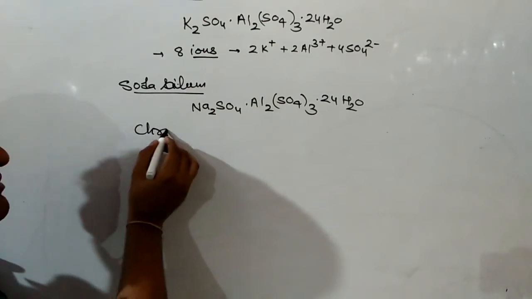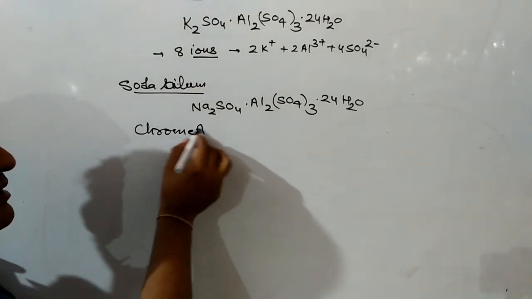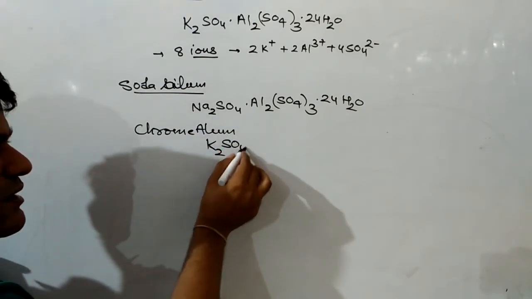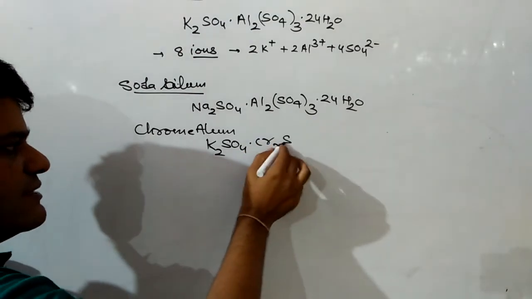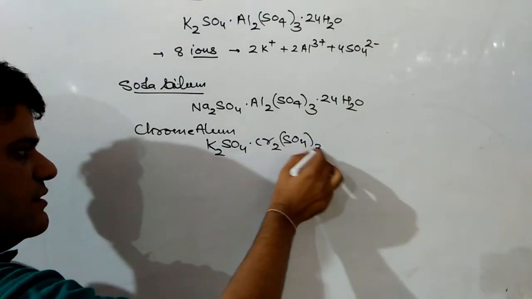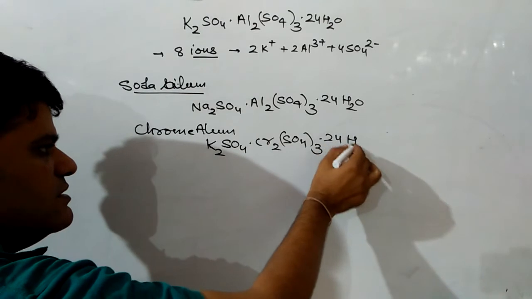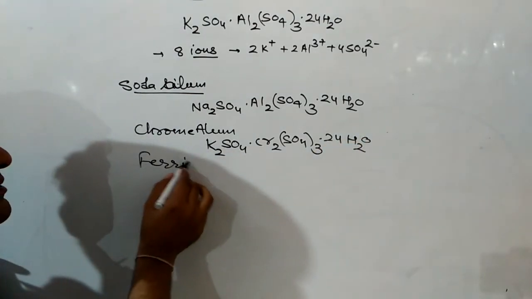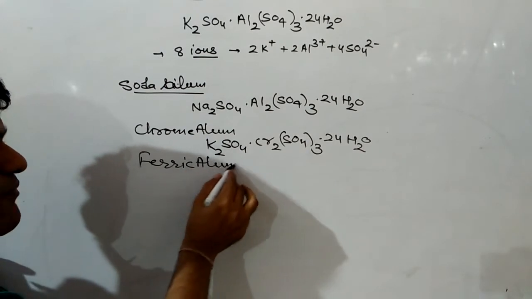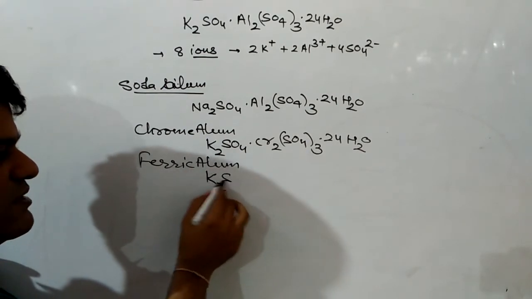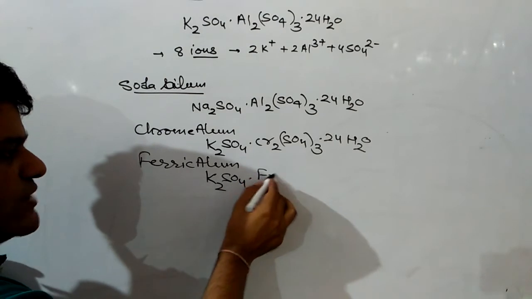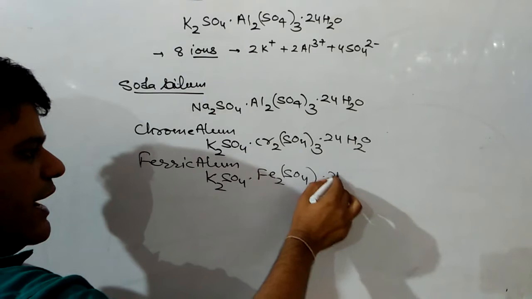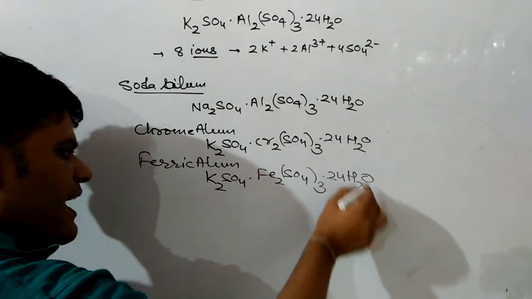Next one is chrome alum, and the formula for that will be K2SO4.Cr2(SO4)3.24H2O. And the last one is ferric alum, and the formula for that will be K2SO4.Fe2(SO4)3.24H2O. All alums will produce 8 ions in aqueous state.